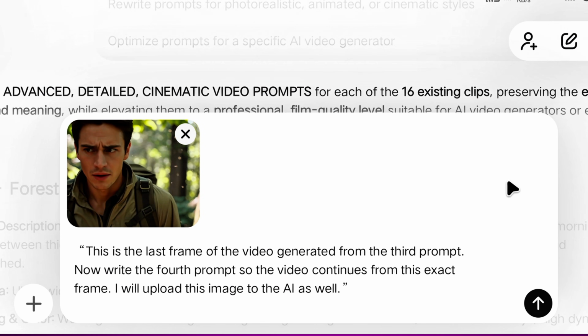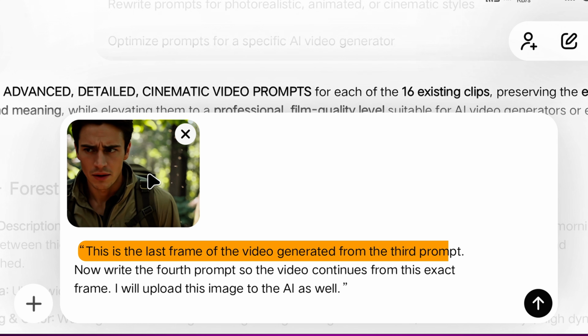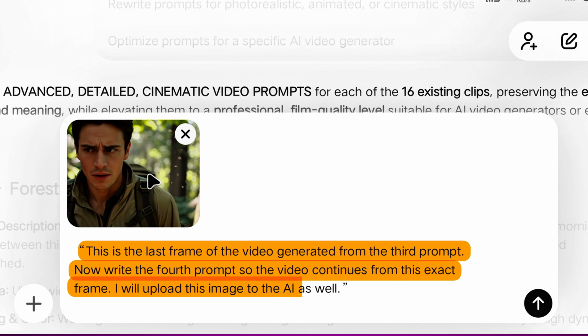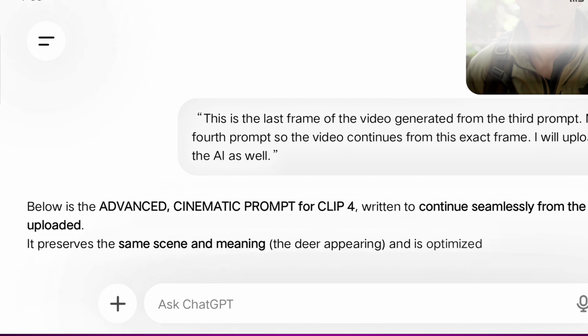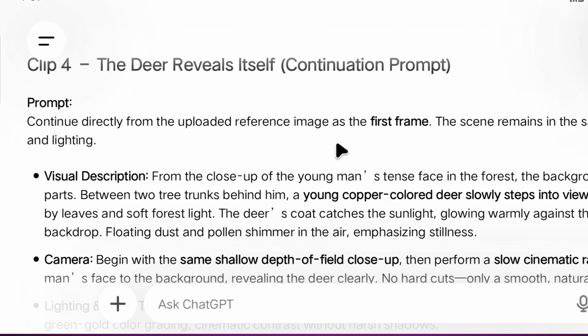So now we will upload the last frame of this video to ChatGPT and give it this prompt there. Please read this prompt very carefully because it is a very important prompt. This is the last frame of the video generated from the third prompt. Now write the fourth prompt so the video continues from this exact frame. I will upload this image to the AI as well. Now the prompt that it has written for us, we will create our fourth video using this exact prompt.